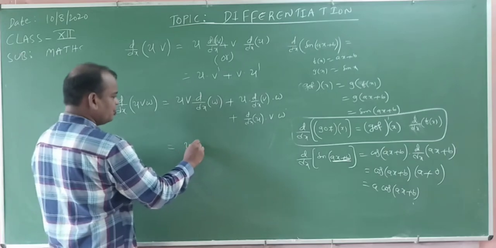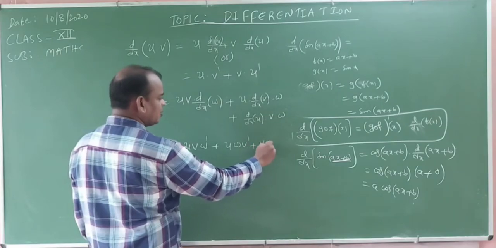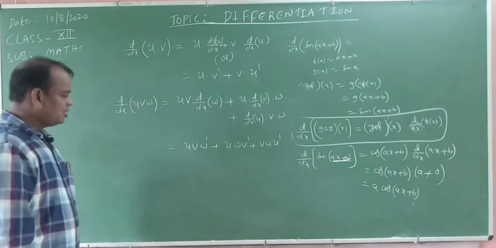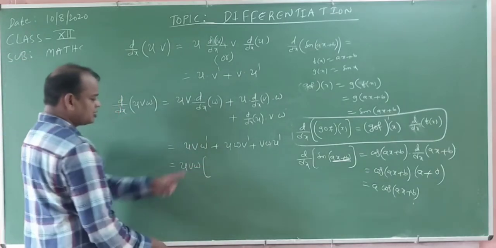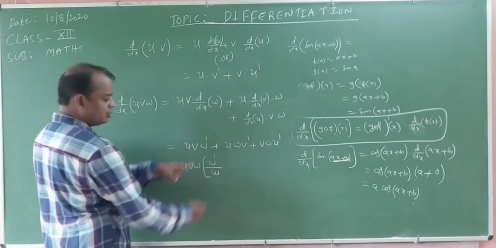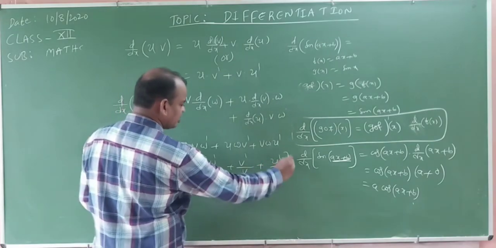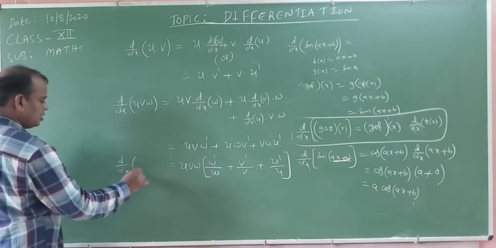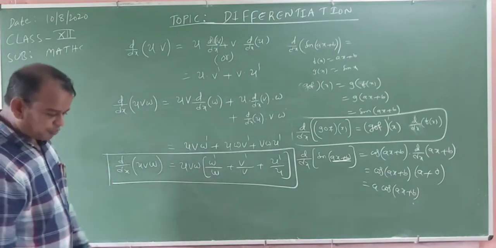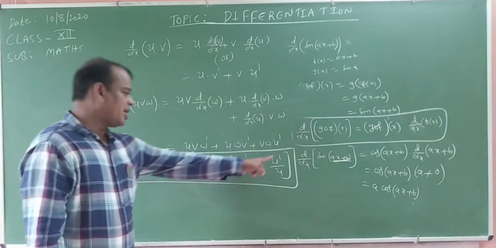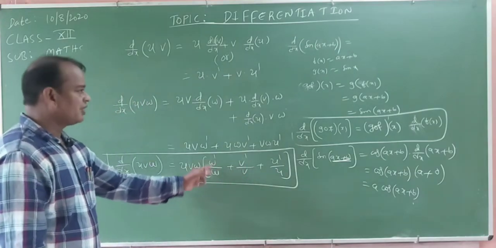This is uvw dash, uwv dash, vwu dash. Taking uvw common, we get uvw into u dash by u plus v dash by v plus w dash by w. This is the formula for the derivative of uvw: uvw into the first function's derivative by the first function, plus the second function's derivative by the second function, plus the third function's derivative by the third function.